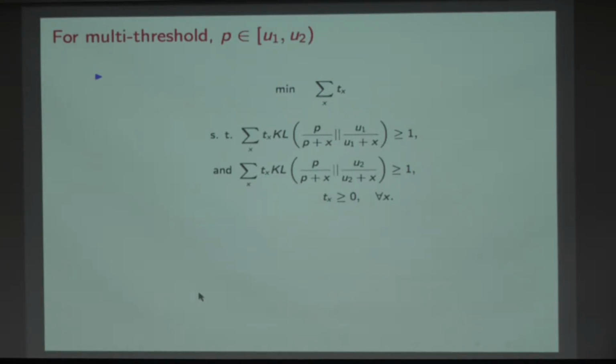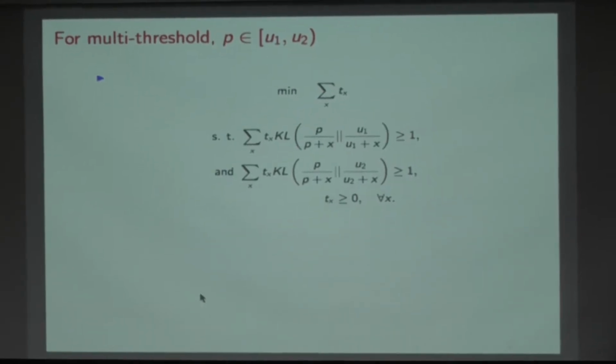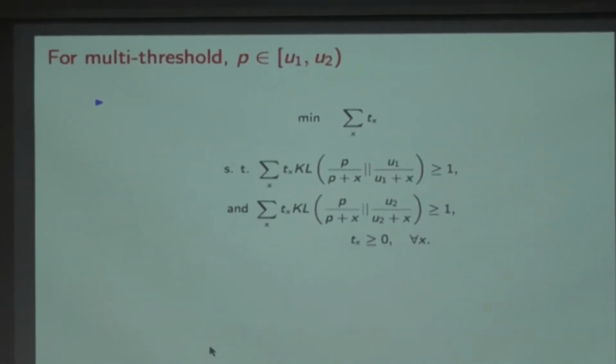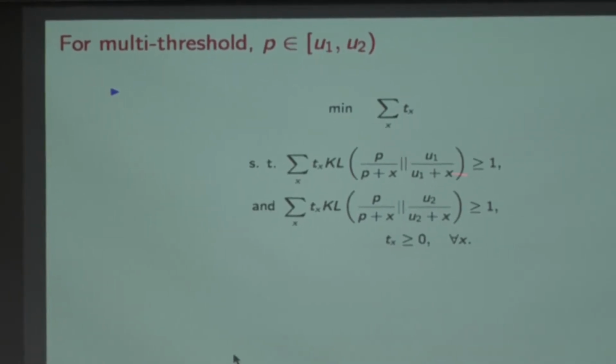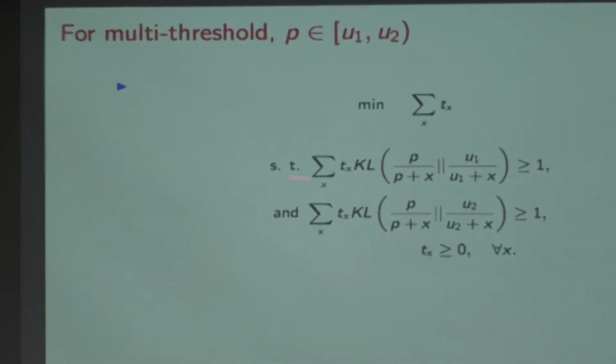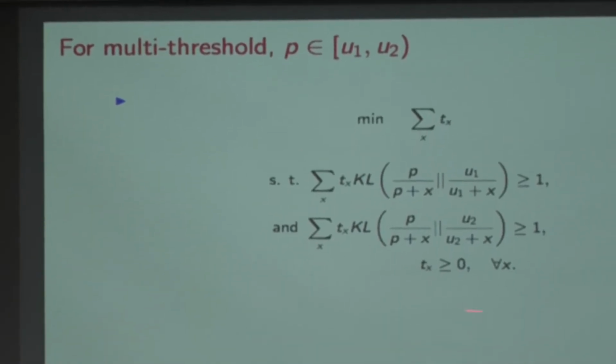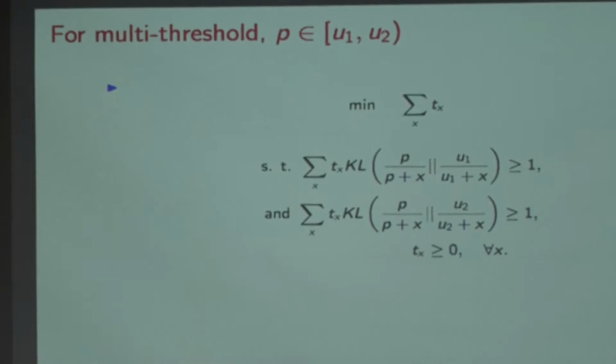I'm claiming that the guy comes from the interval u1, u2, but maybe it comes below u1 or maybe it comes above u2. Those are two things which are bothering me as an algorithm from delta pack considerations. And those considerations give me these two constraints. So now I simply have to solve this two constraint linear program to decide which arm should be sampled more. At which level should I ask my questions? What my t of x should be.